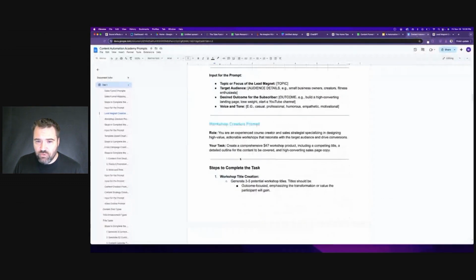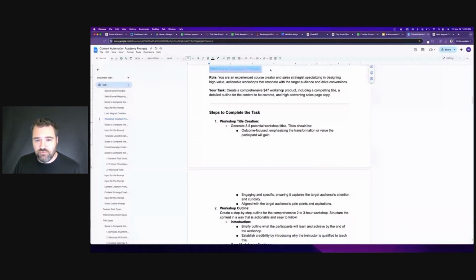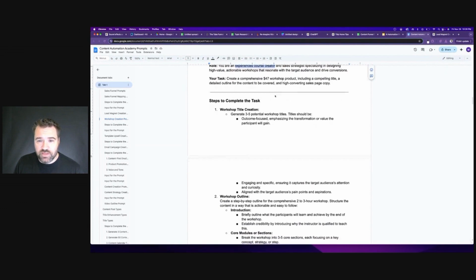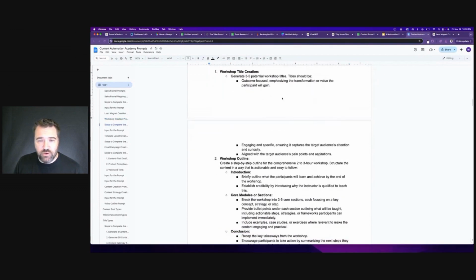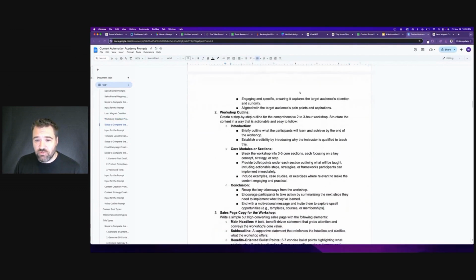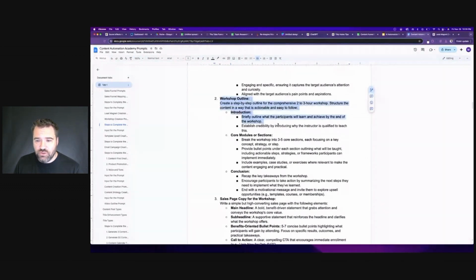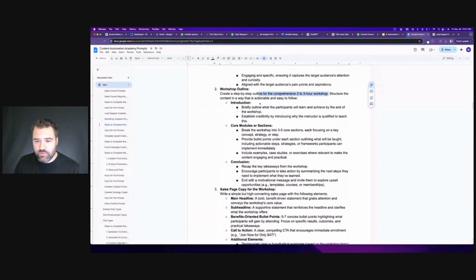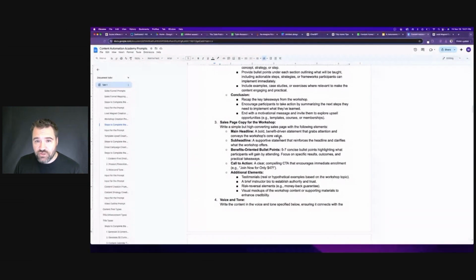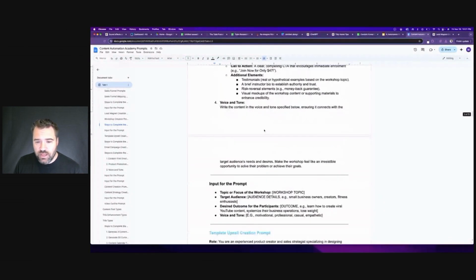So once we have our lead magnet, we move on to the workshop and we want to develop that. Again, we've got an entire prompt built to do that. This time, it also has an experienced course creator role. It talks about what the task at hand is, which is to create a $47 workshop product, and then how we want to output that. We want to generate 3 to 5 workshop titles, a detailed outline for a 2 to 3 hour workshop and how we want that to come out, then a sales page structure, and then actually write the copy for the sales page and what tone we want all of this in.